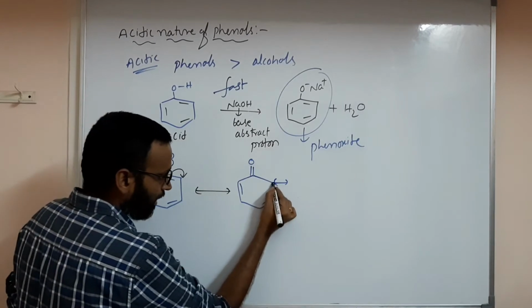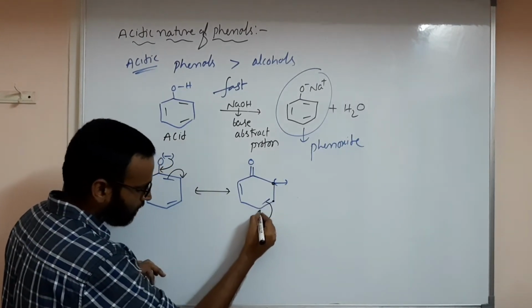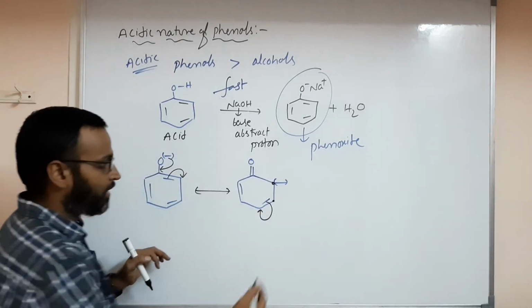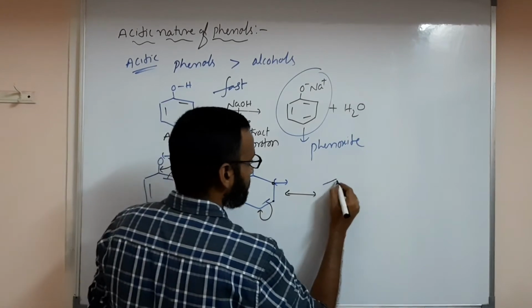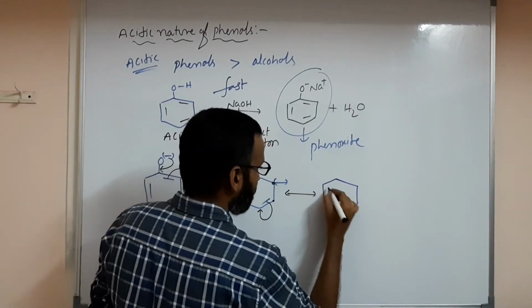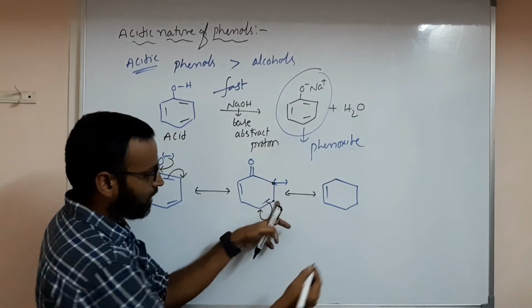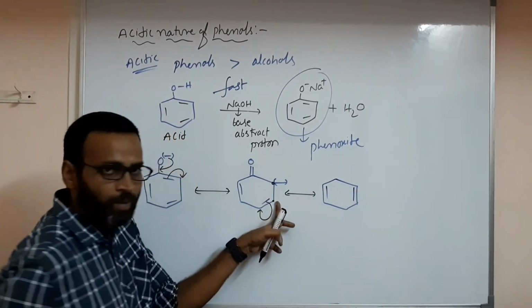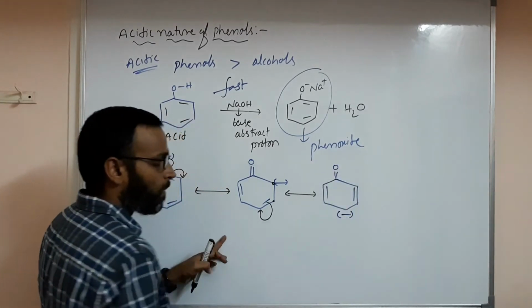So here you have negative, certainly this should be positive. Next, in this same benzene ring, here you have one pi bond already, so here minus, here plus charge will come, so there will be a new pi bond. So here you have a negative charge and a double bond.